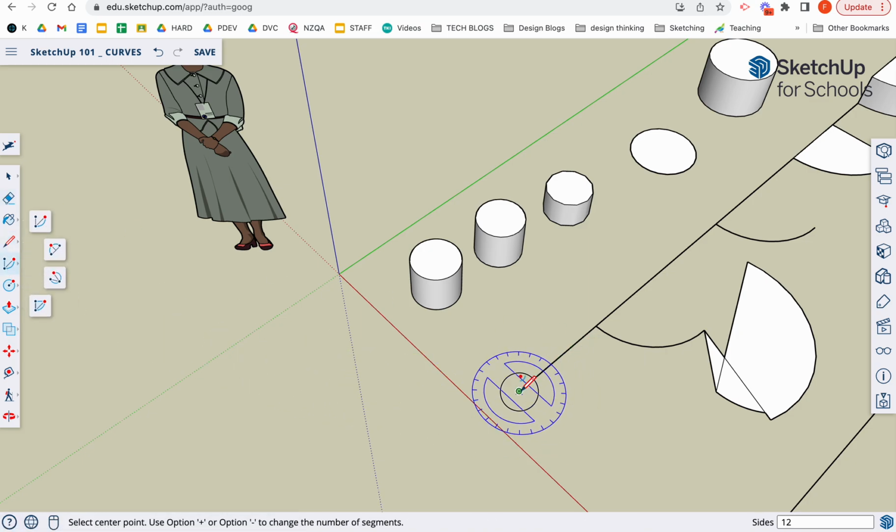You still need to know the center of the circle. Okay, you can see I've done a quarter of a circle. I can do an eighth of the circle. I can do half of a circle, choosing my angles.